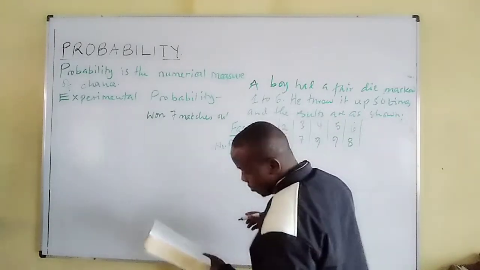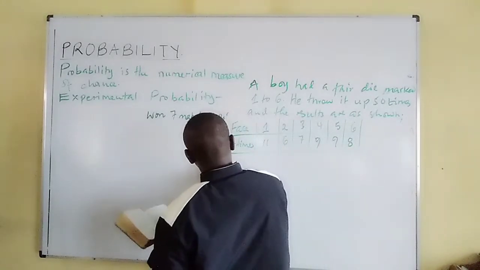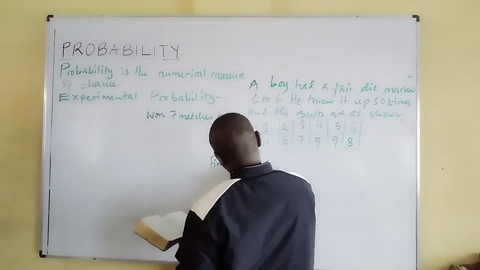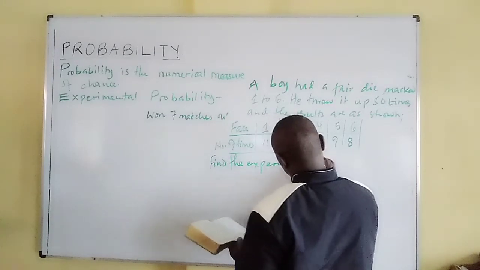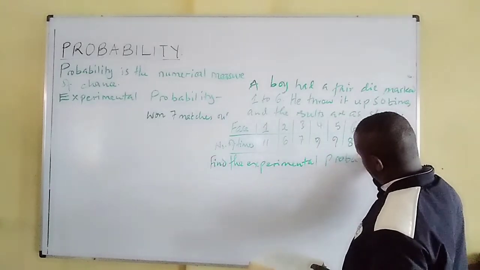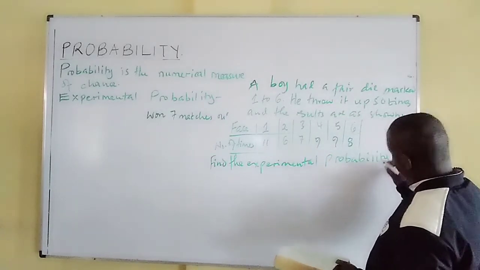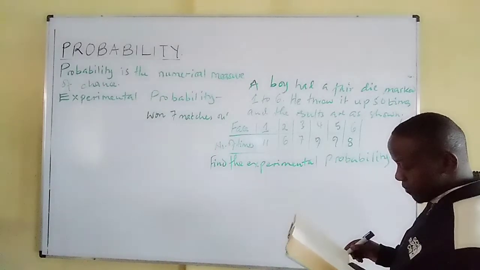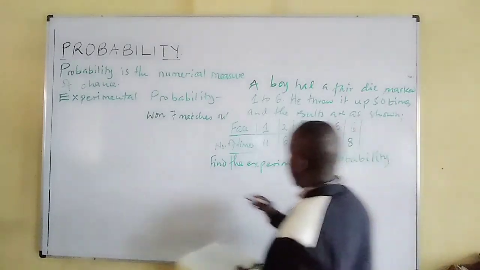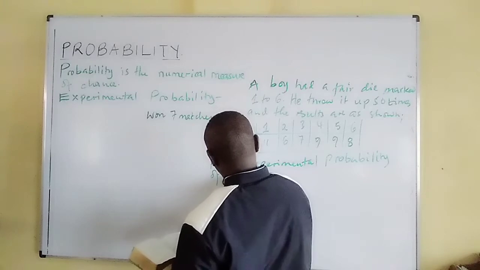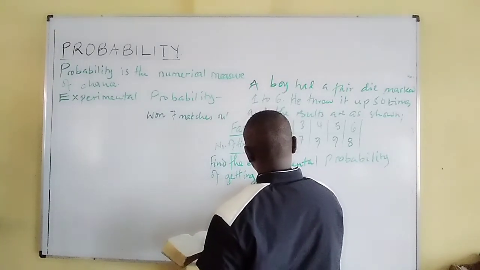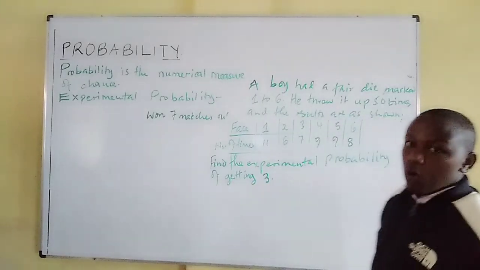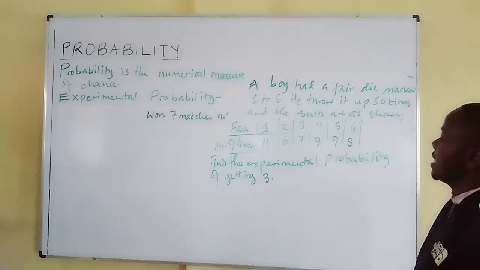Then we are told to find the experimental probability of getting 3. What are the chances of obtaining a 3?